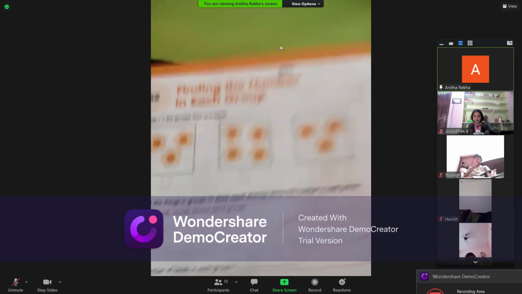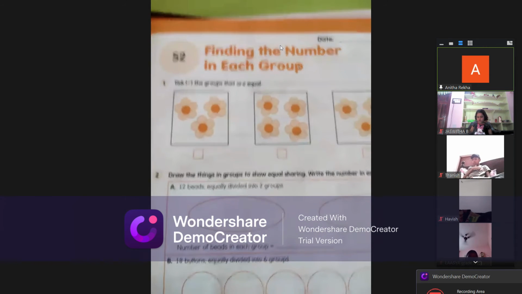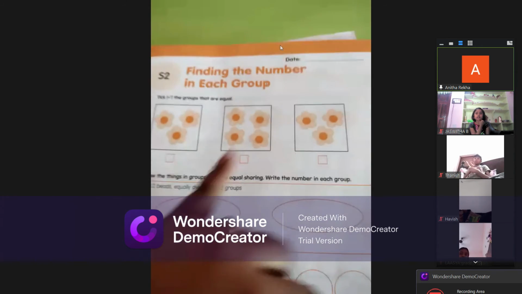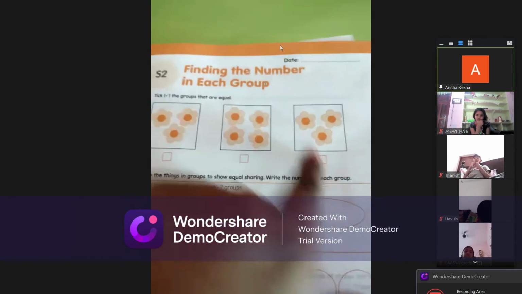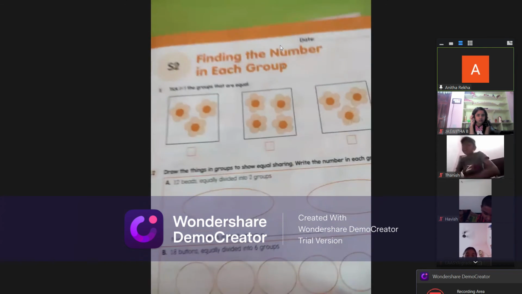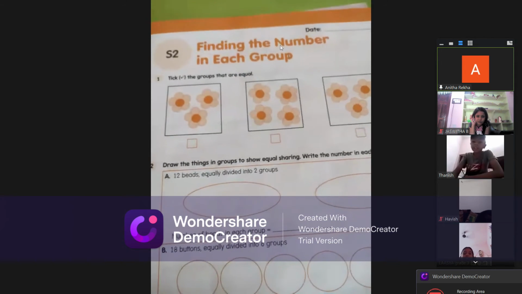Now look at S2, children. This is your S2, finding the number in each group. First question, tick the groups that are equal. 3 flowers, 4 flowers and 3 flowers. Which are equal here? First one and? Tell me which are equal? Is first one and third one, miss. Very good. First one and third one.